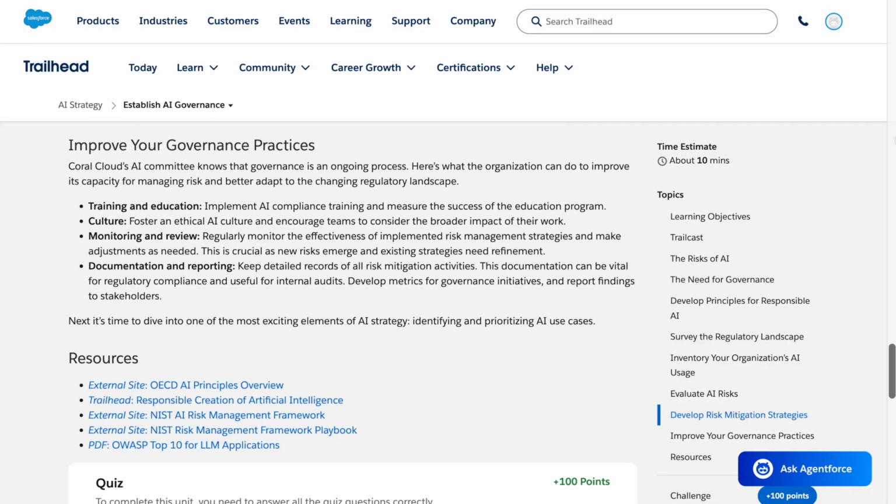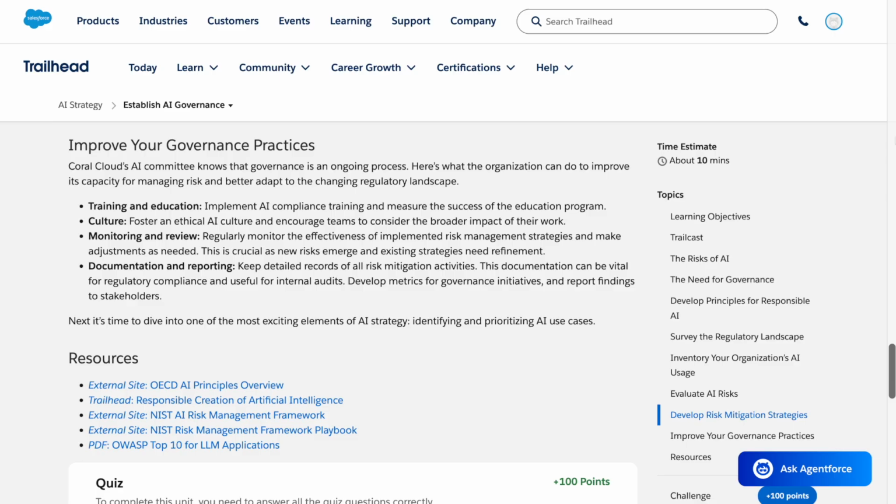Improve your governance practices. Coral Cloud's AI committee knows that governance is an ongoing process. Here's what the organization can do to improve its capacity for managing risk and better adapt to the changing regulatory landscape. Training and education. Implement AI compliance training and measure the success of the education program. Culture. Foster an ethical AI culture and encourage teams to consider the broader impact of their work.